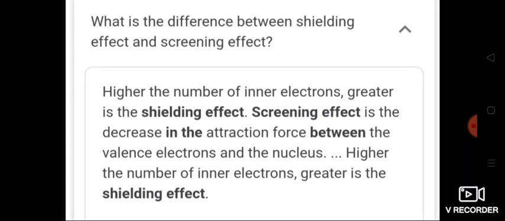The net positive charge experienced by the electron from the nucleus is known as effective nuclear charge. What do you mean by effective nuclear charge? The net positive charge experienced by the electron from the nucleus is known as effective nuclear charge.